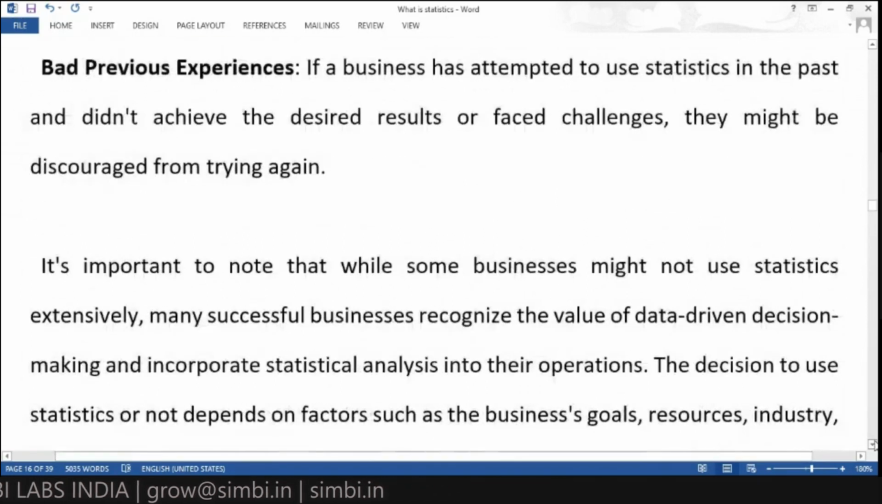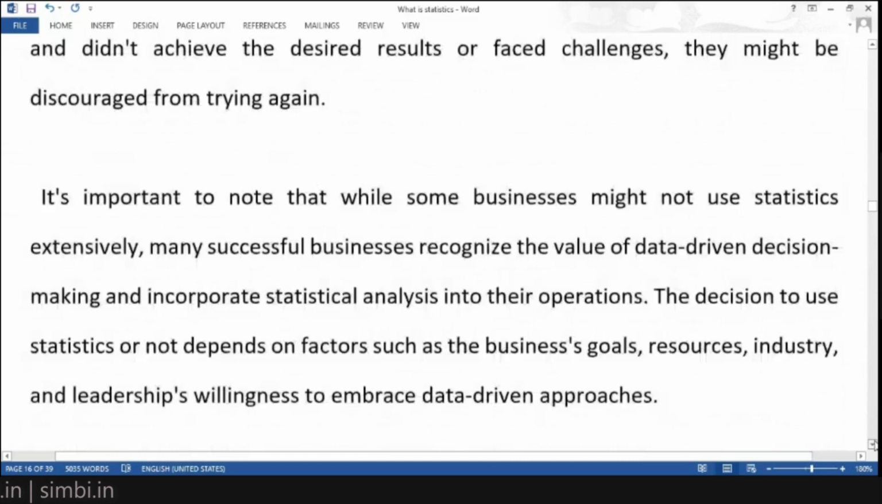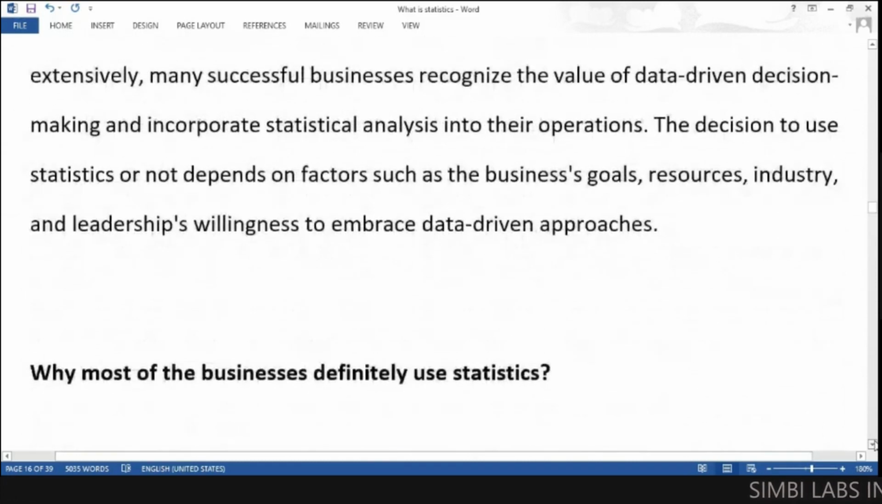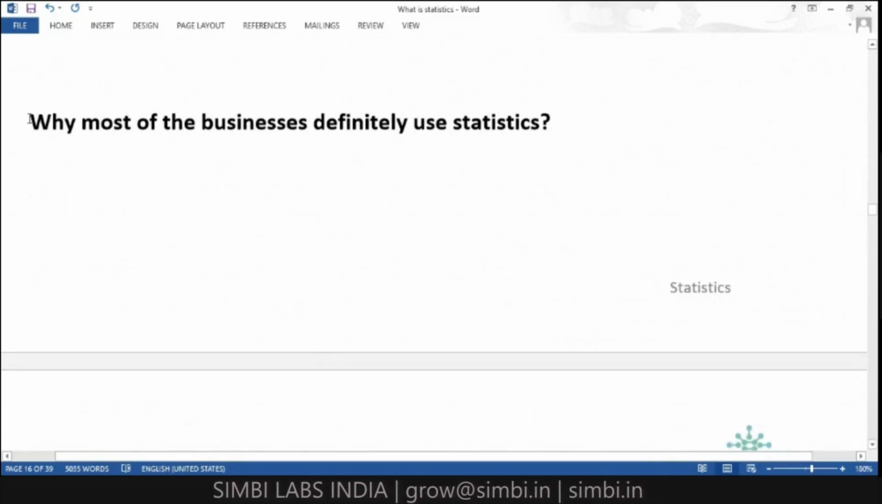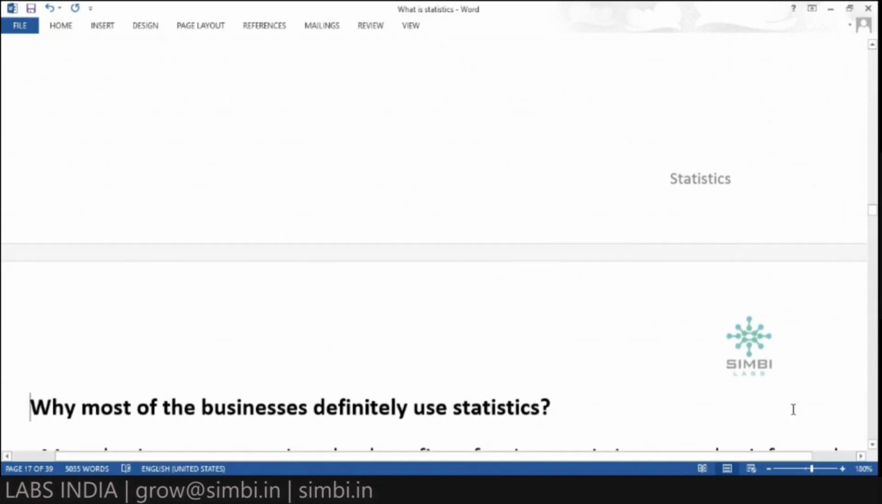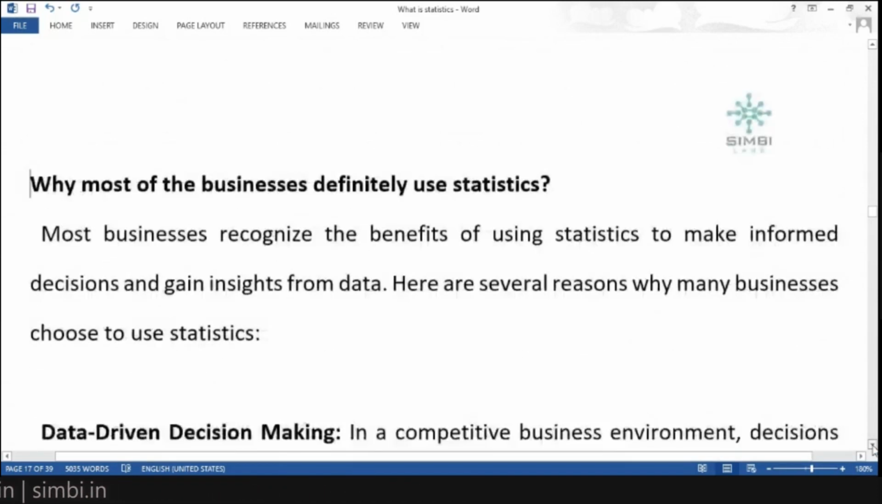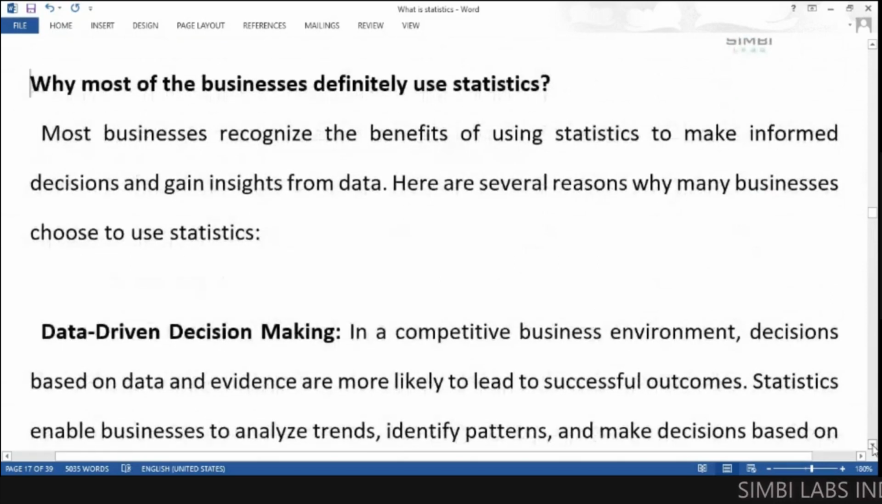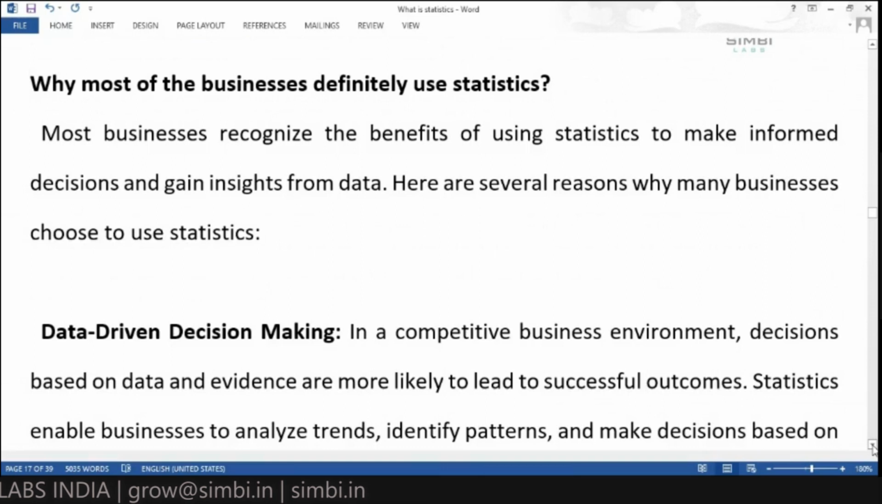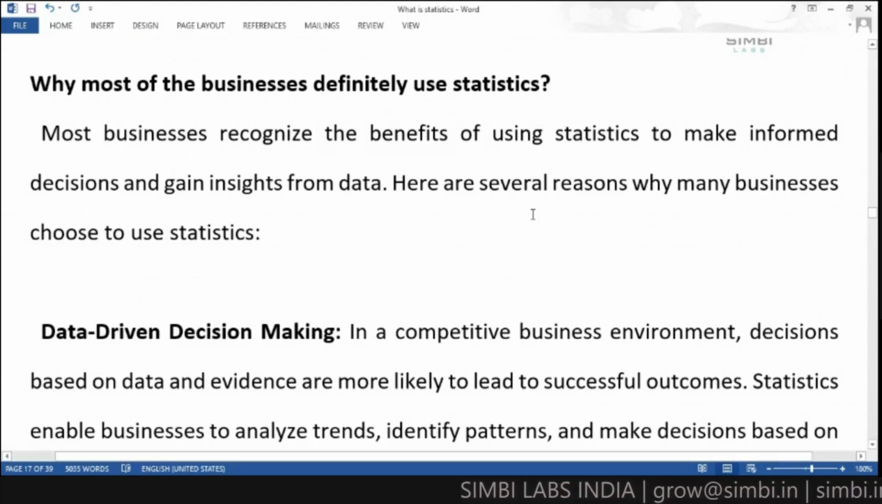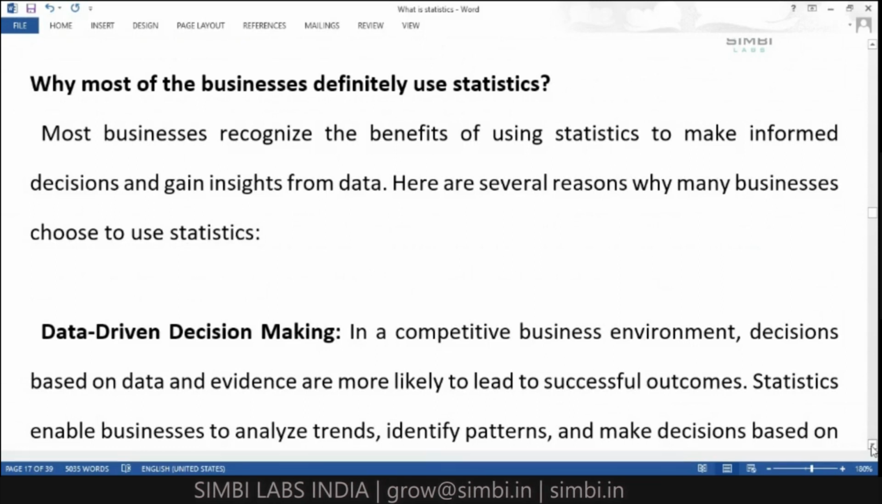So these are some of the points we can say for why some of the businesses are not following the statistics, and why most of the businesses definitely use the statistics. This point also we should definitely understand: why so many business organizations are following the statistics. Earlier we discussed what statistics is, the introduction, why some business organizations are not using it, and in which areas we follow statistics. Now we can see why most of the businesses definitely use the statistics.